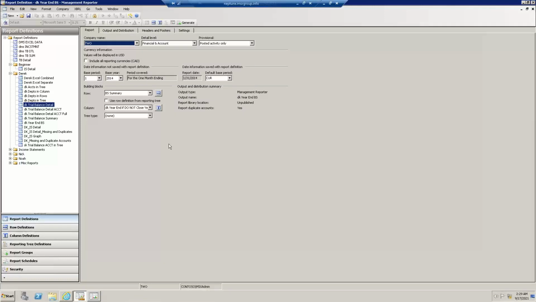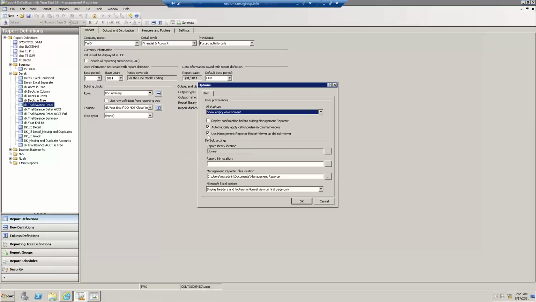And I, as a power user in the accounting area, definitely recommend having this check mark turned on, because when I install Manager Porter out of the box, normally this check mark to use the Manager Porter viewer is turned off. That means if it's turned off, whenever you run a report, it will automatically open up in the web viewer. But I personally prefer the client viewer, so I suggest turning that on. And then the client viewer gives you a better viewing experience and maintenance, as I'll shed more light on here in the minutes to follow.